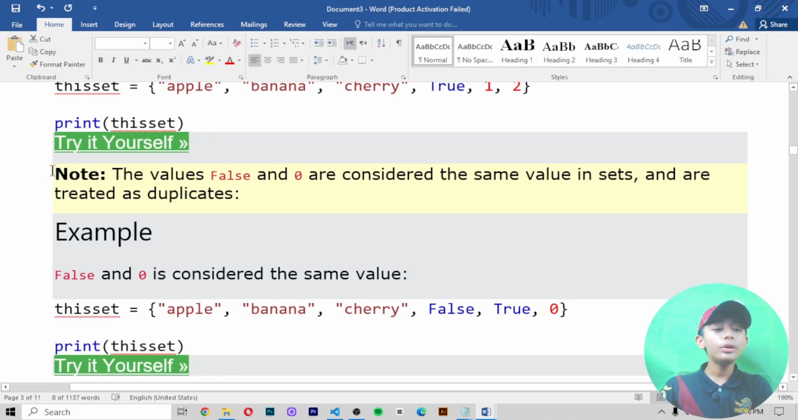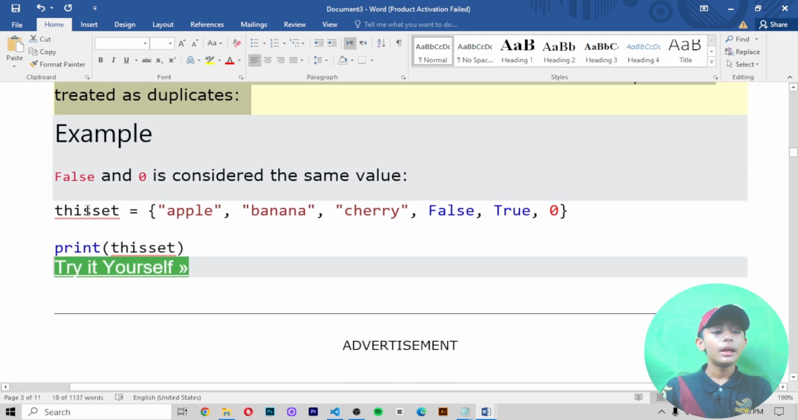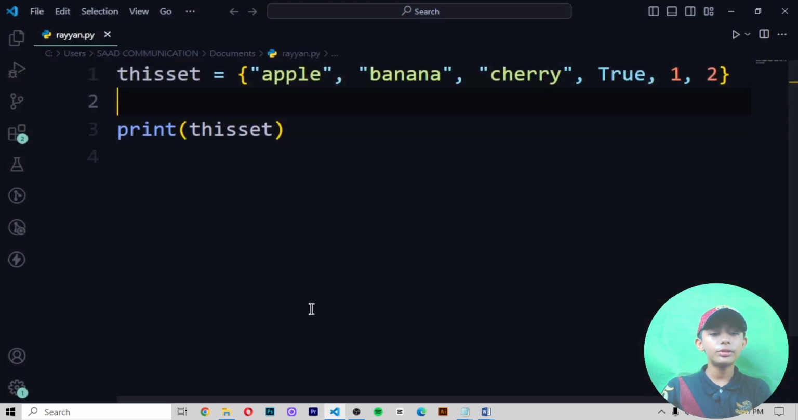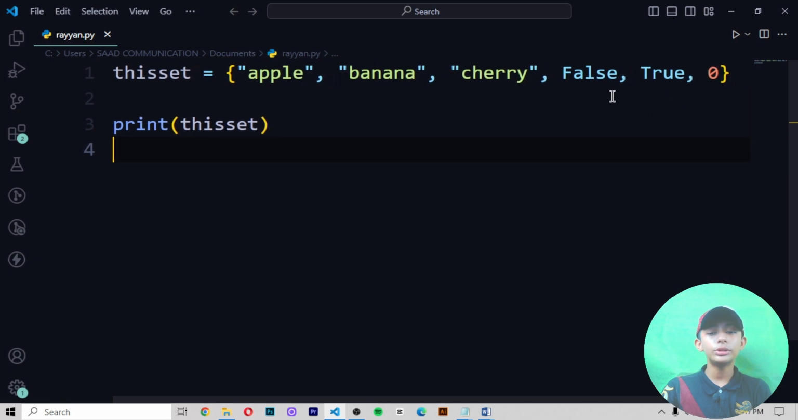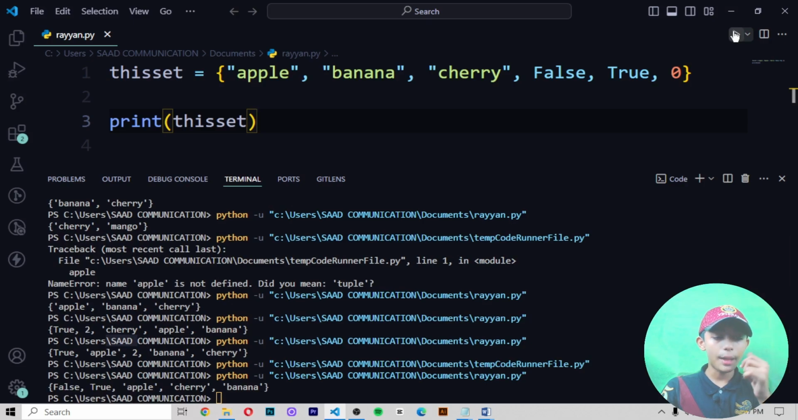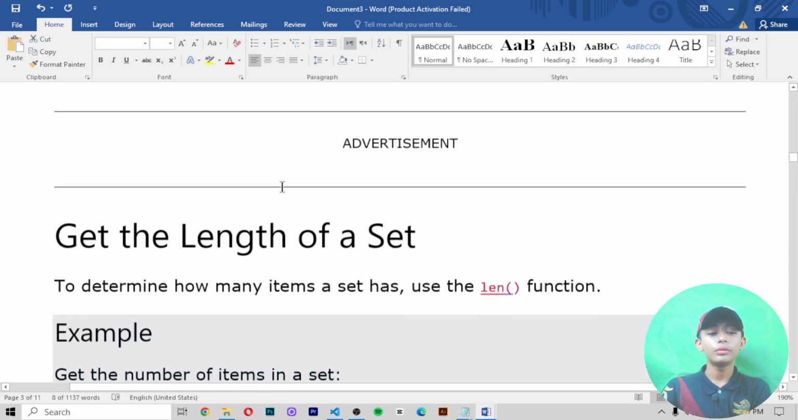Note that the values false and 0 are considered the same value in sets and are treated as duplicates. In this example, false and 0 are considered the same value. When you paste it, it will only give you false, because false comes first. Let me save it and run it. It gives you false, true, apple, cherry and banana. Why is it not giving me 0? Like I have told you, false and 0 are considered the same value.